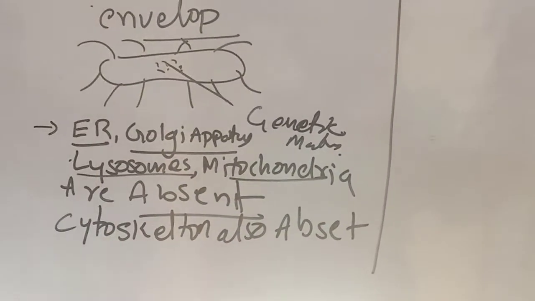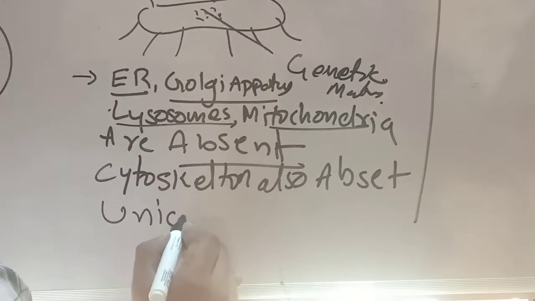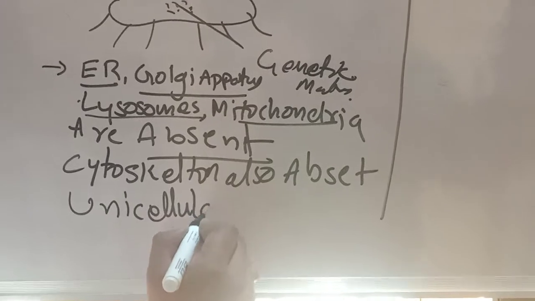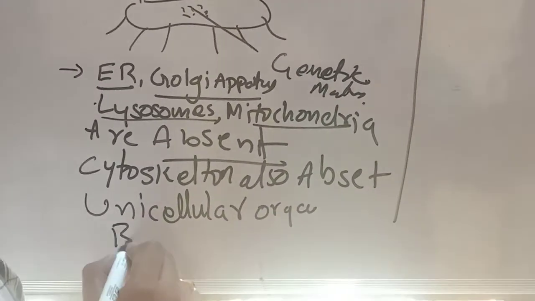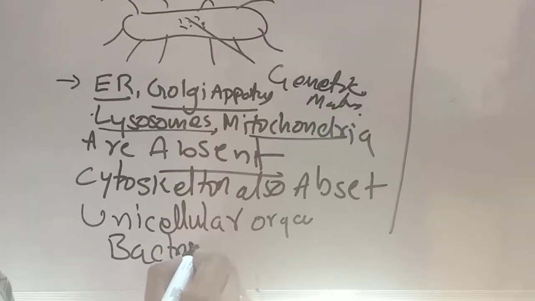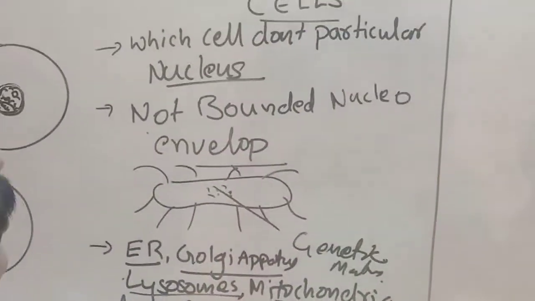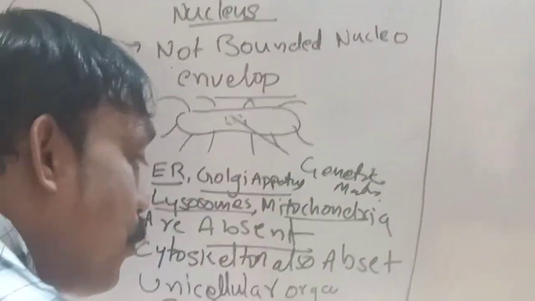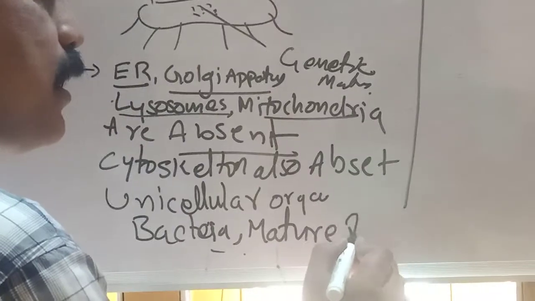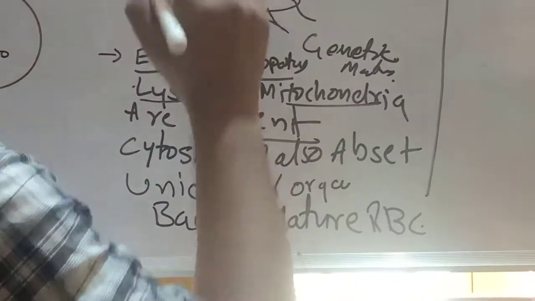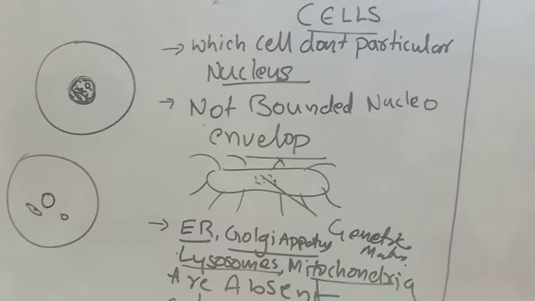We observe this type of prokaryotic cell in unicellular organisms, like bacteria. Some protozoans also have this type of prokaryotic cell, and the mature RBC of human beings is also an example. In it, the nucleus is absent.